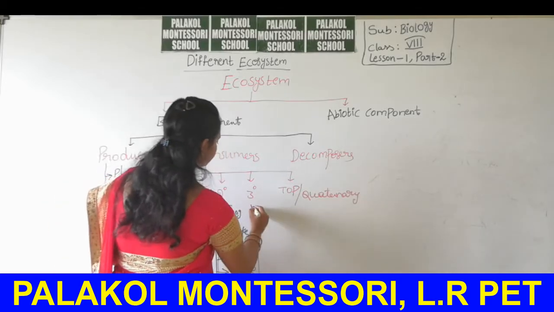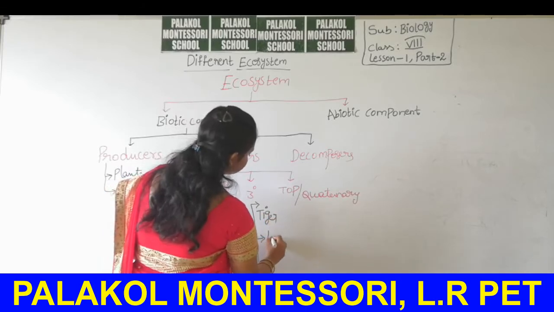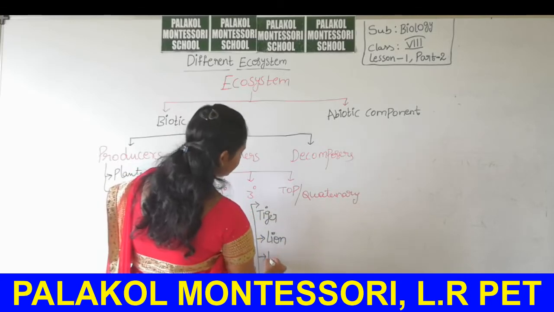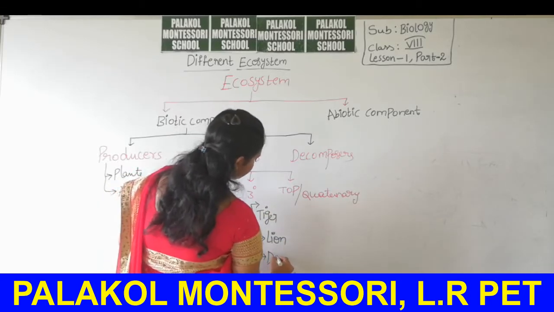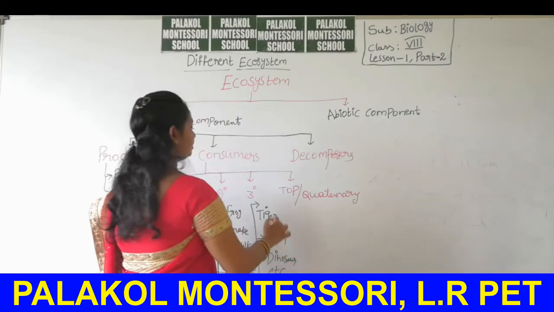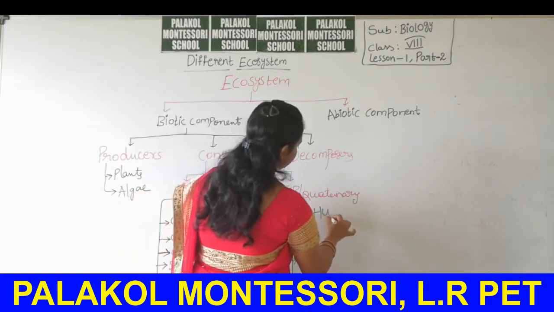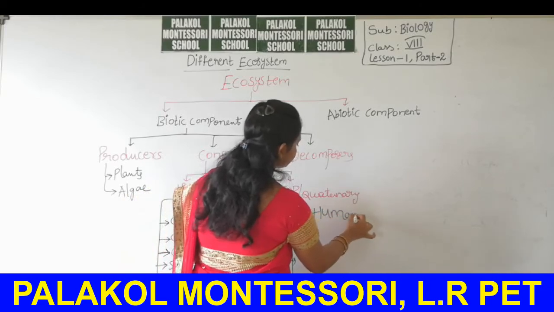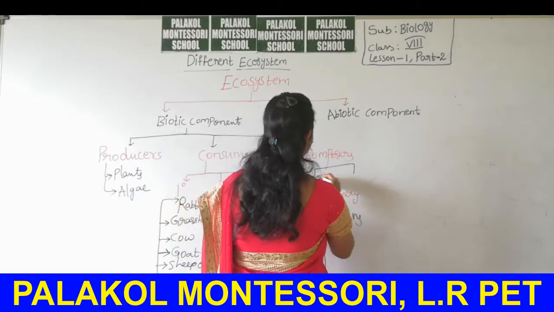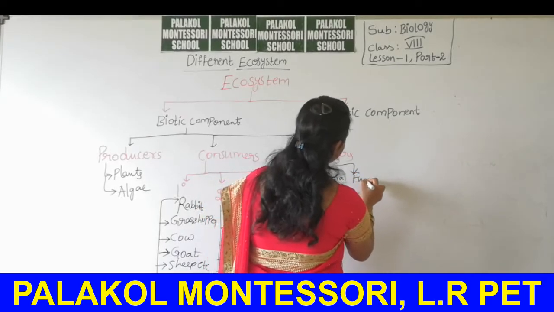Tertiary consumers include tiger, lion. If there is any dinosaur present on the earth, it may be included under this. Dinosaurs, etc. Top carnivores or top consumers include humans, that is we. Then decomposers include bacteria and fungi.